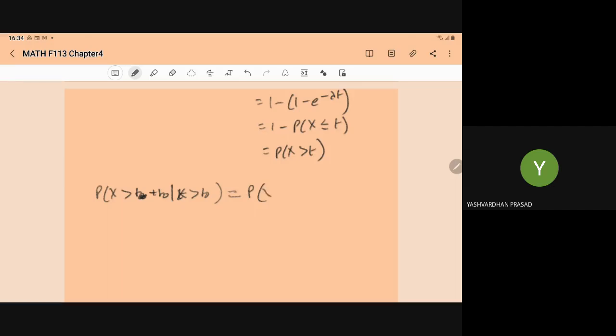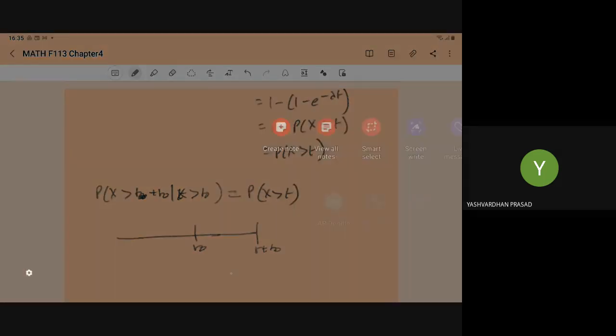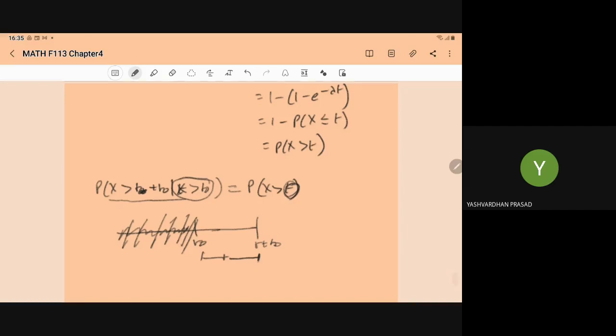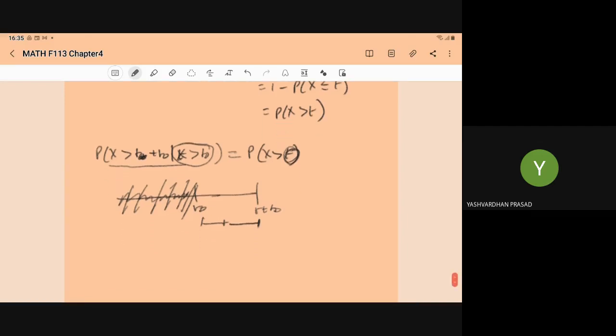It means if time t naught has elapsed and it is t plus t naught, what happened there is immaterial. This given condition is immaterial. This x greater than t plus t naught depends only on t, the time elapsed, right? What happened in the past is immaterial. It depends only on the current time, that is t. So that is a very famous property of the exponential distribution.